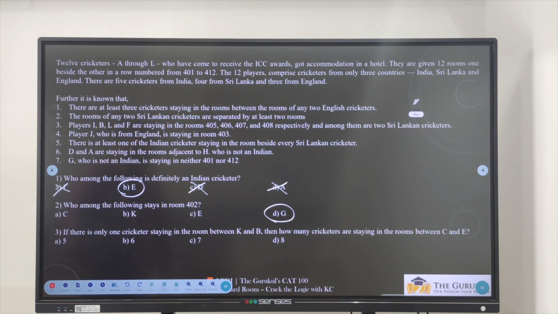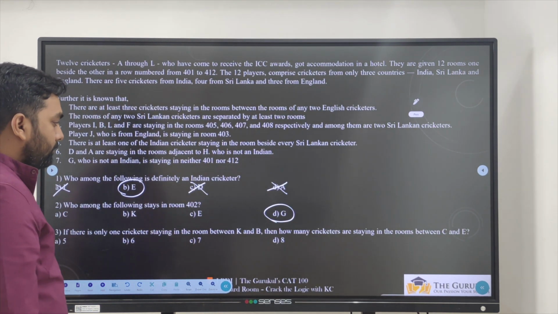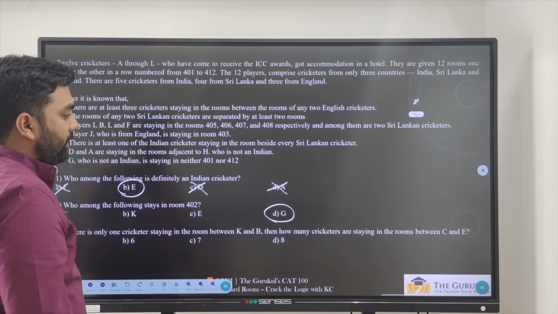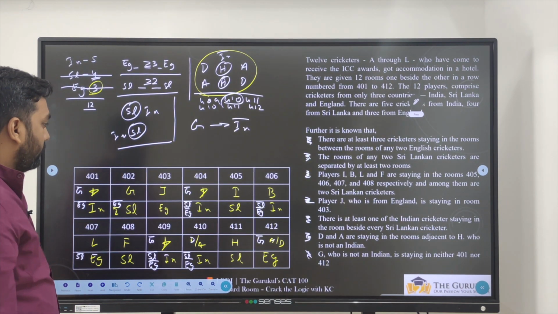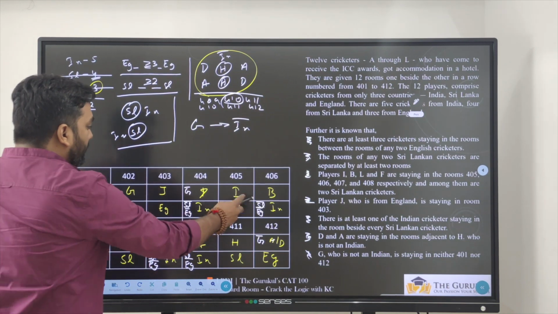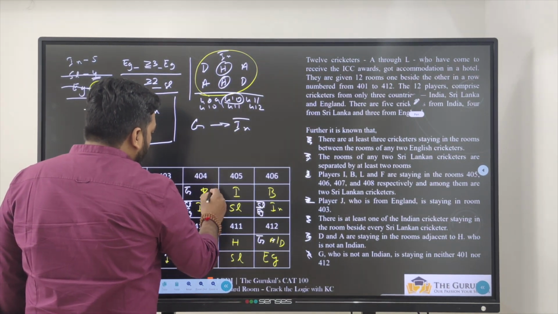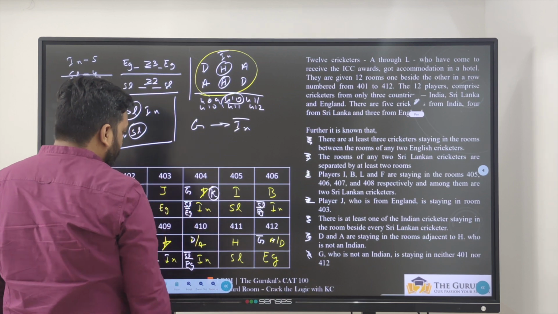If there is only one cricketer staying in the room between K and B, then how many cricketers are staying in the rooms between C and E? K and B, there is one cricketer. So if B is coming here, he meant to say K is coming here.